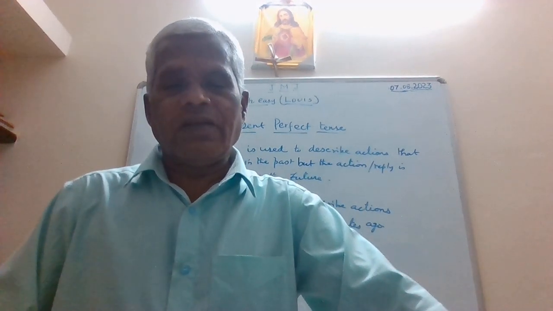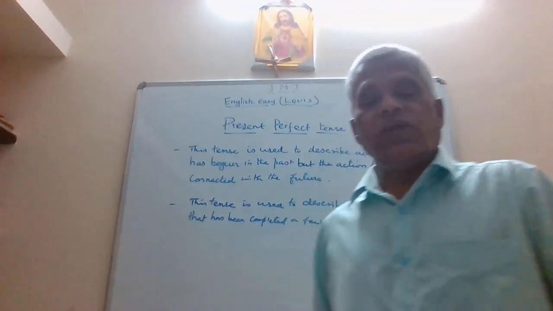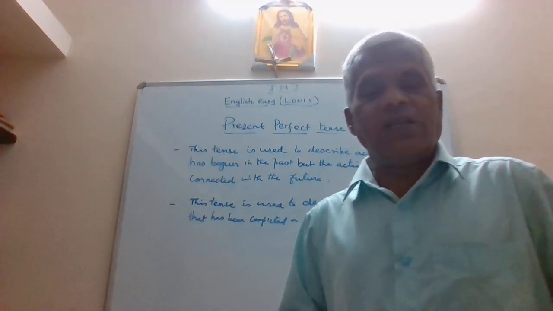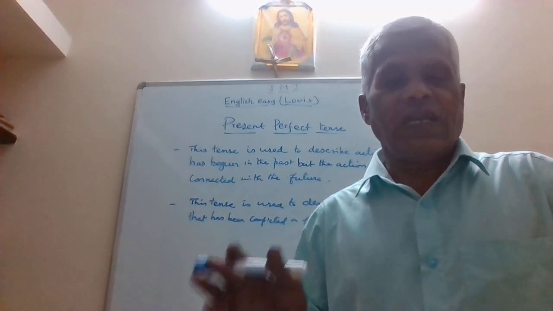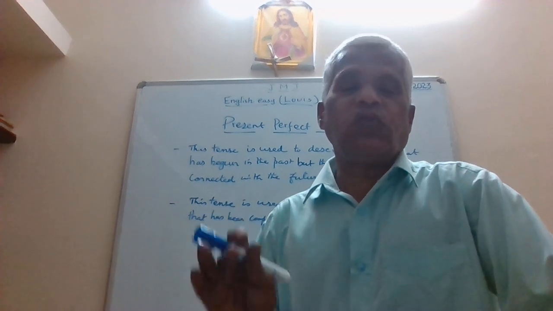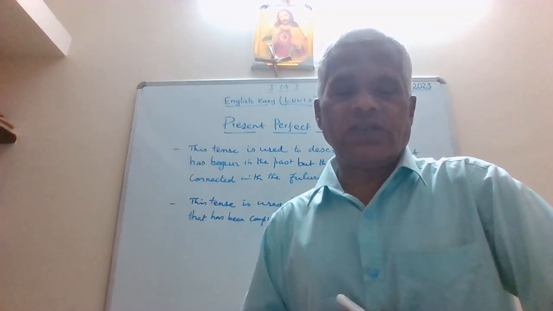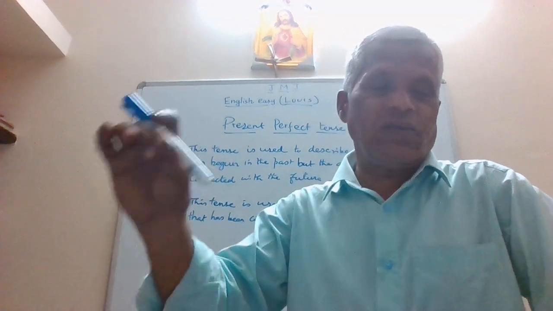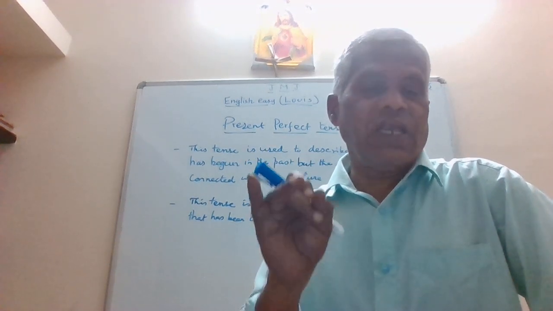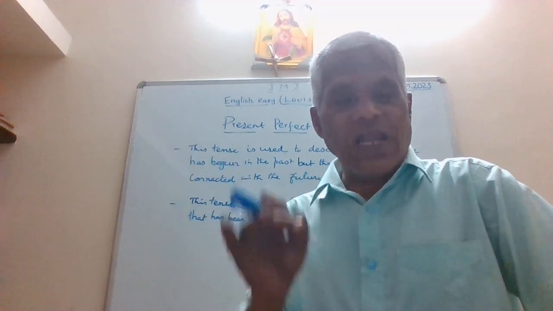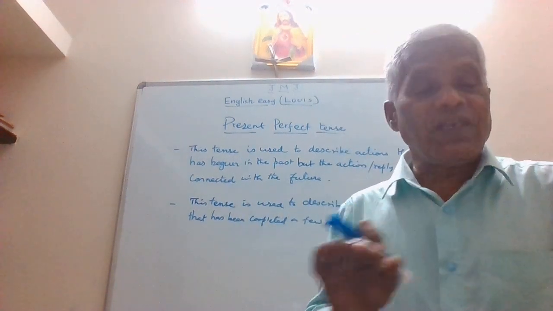Very simple. Okay guys, any difficulty to understand? No, I think you have understood it very clearly. And if you still find it a little bit difficult to understand, my video is always there for you. You can just replay it. And as I have been telling you, you have to read many sentences by looking at your books, by reading the newspapers, by reading the articles, and try to find out. I also told you to underline the present tense verb. I told you to underline the present continuous tense verbs. And now I am repeating the same thing. So try to identify present perfect tense verbs along with the auxiliary verb there.